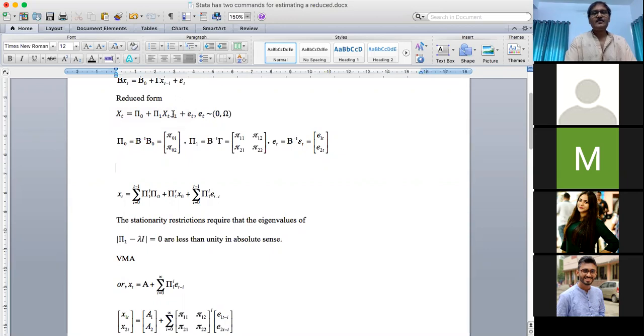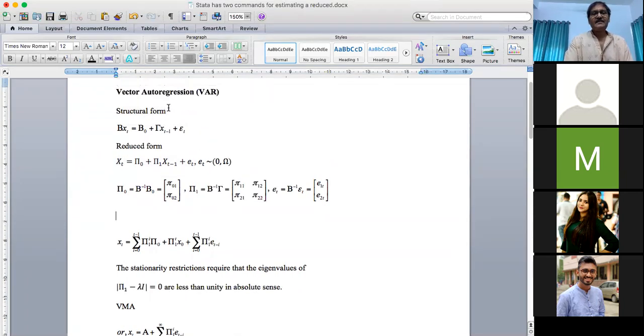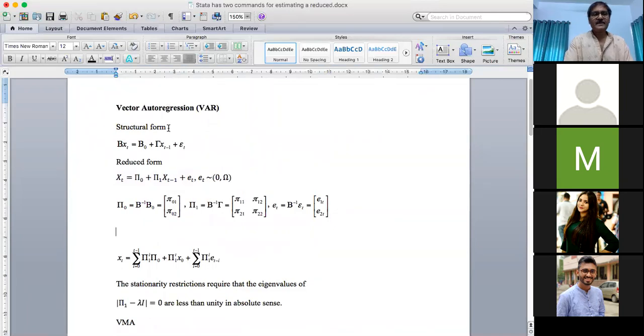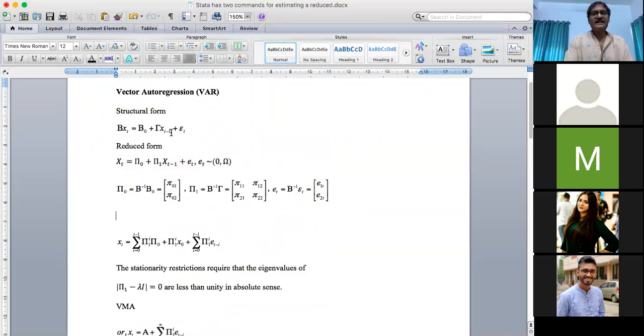In this model, we are considering only one lag of the variable. So this is a VAR of order 1, as we have considered lag length up to 1. If you include lag length more than 1, accordingly you have higher order vector autoregressions. So this is actually the AR formulation in vector form.